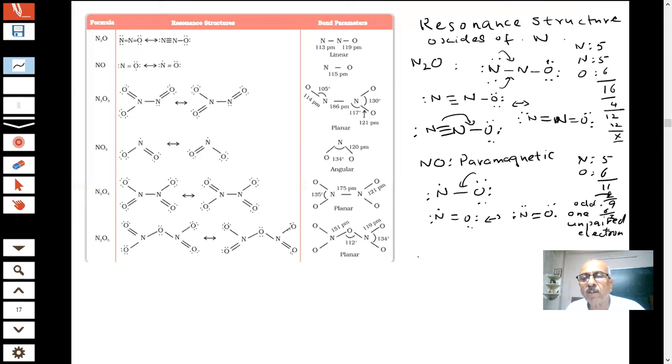Now we are coming to the next compound, student. N2O3. How many electrons in nitrogen? Nitrogen has 5 and there are 2, so 10. How many for oxygen? 6 each, so 18. 28 electrons. Now the story boils down.